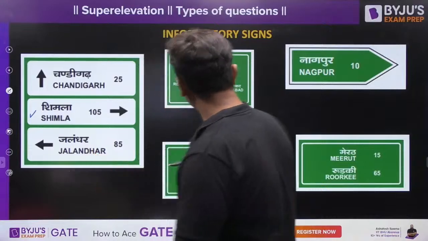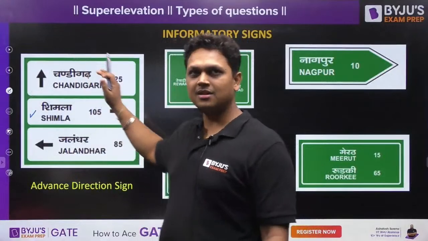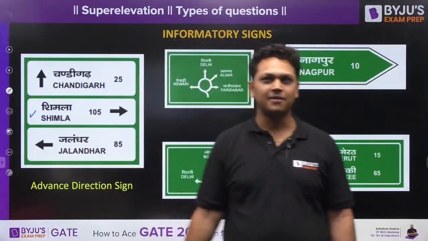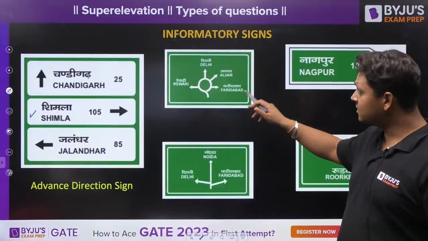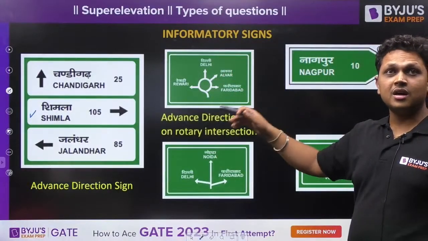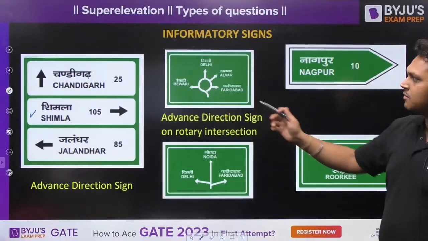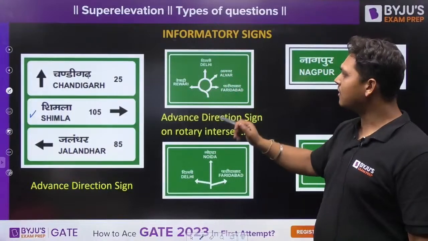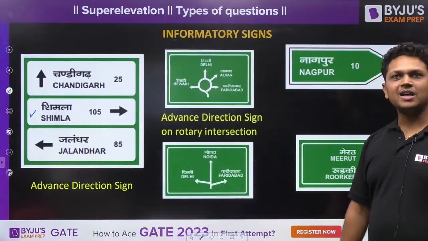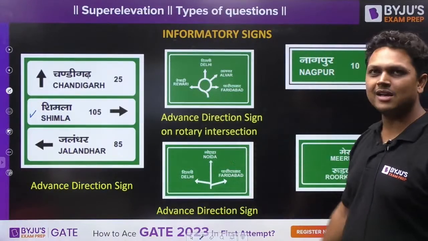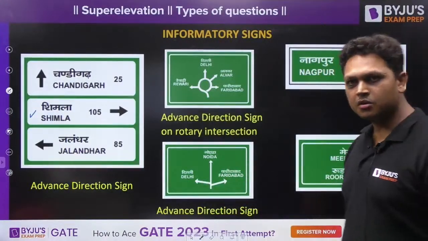So this is an advanced direction sign. This is referred to as an advanced direction sign when there is a rotary intersection or a roundabout. So you may go to Rewari also, Delhi also, Alwar also, Faridabad also, right? And this is a simple advanced direction sign. This is also an advanced direction sign only. One path is going to Delhi, Noida, Faridabad. You will find these kind of signs.